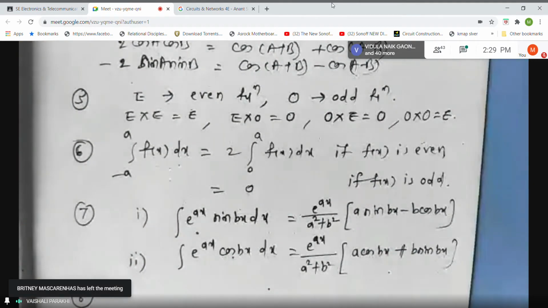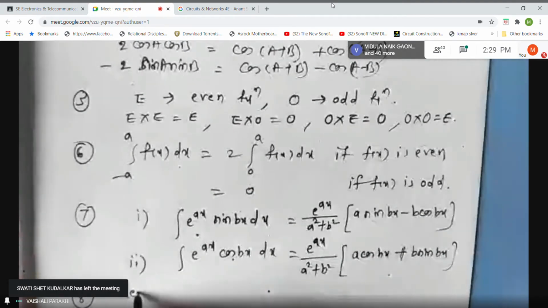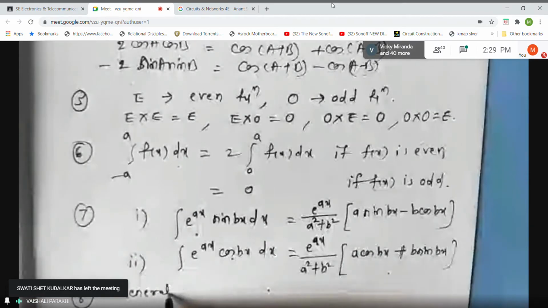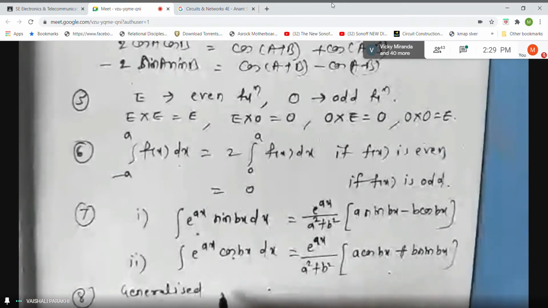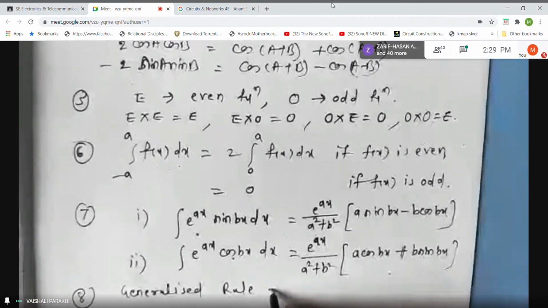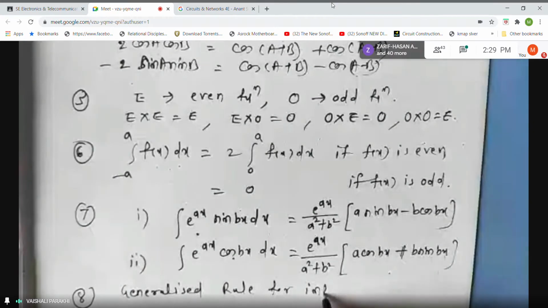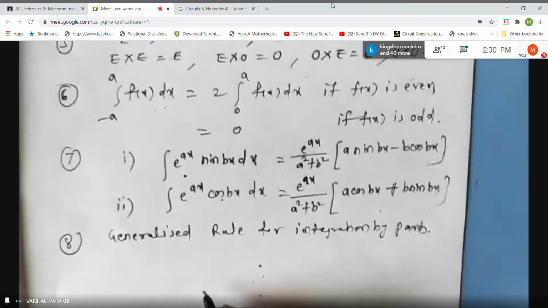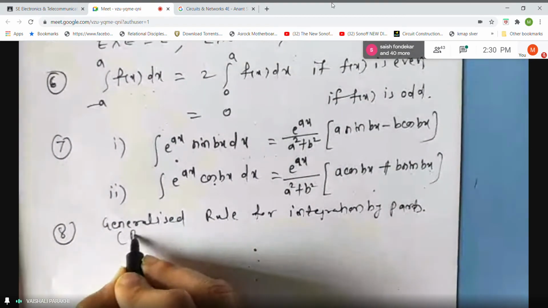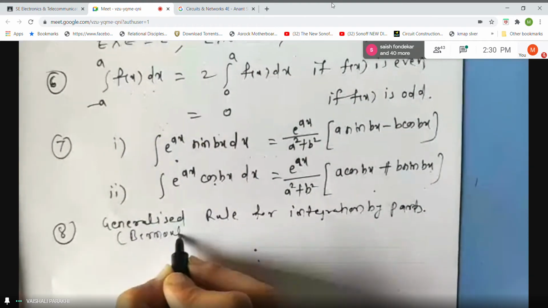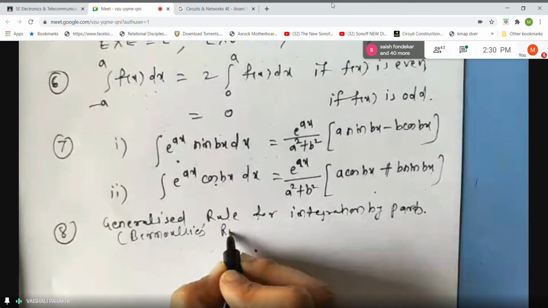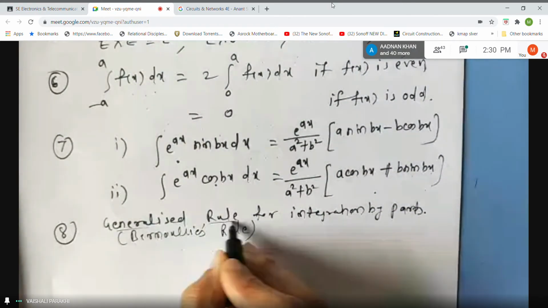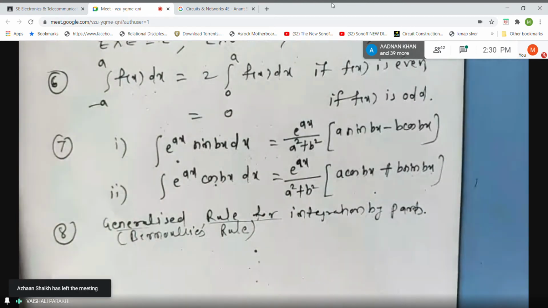One more thing is called the generalized rule for integration by parts. It is called Bernoulli's rule. Now see, students, why is this rule required?